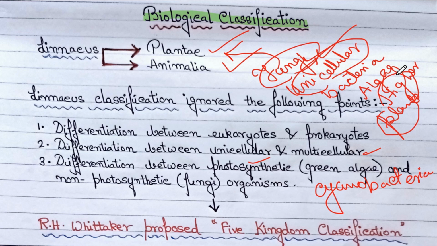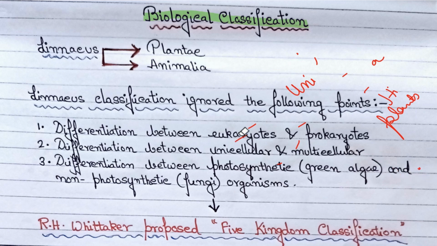So there are 3 points which were ignored while doing Linnaeus's classification. That is differentiation between eukaryotes and prokaryotes, differentiation between unicellular and multicellular, and also differentiation between photosynthetic and non-photosynthetic organisms.